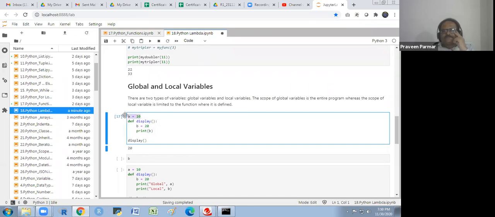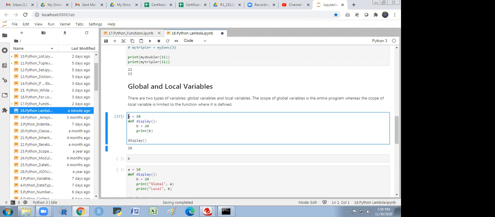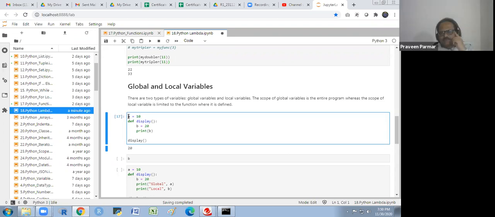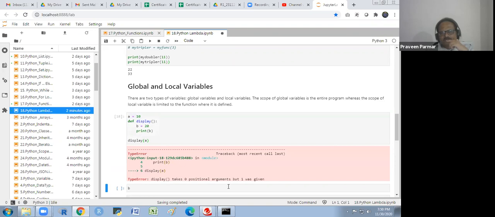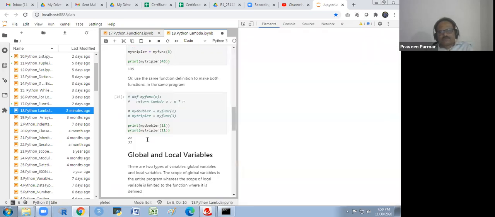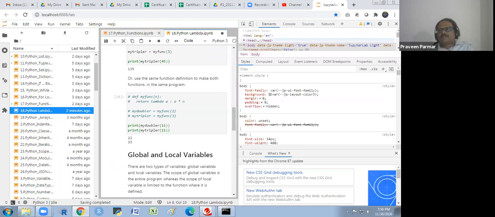Understand? Sir, why do we need global and normal variables? A global variable could be applied anywhere. If I write display E, it will not give here. That's the problem.